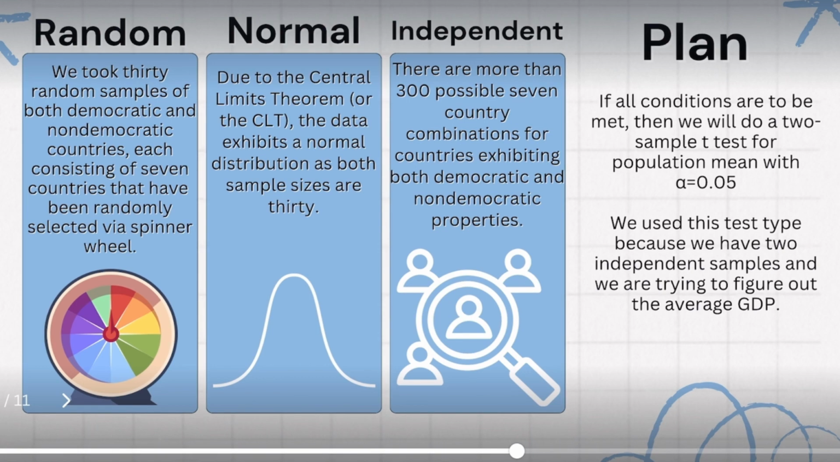Okay, so when it comes to our plan step, if all the conditions are to be met, then we will do a 2-sample t-test for the population mean with alpha, or the significance level, being 0.05. We use this test type because we have 2 independent samples and we are trying to figure out the average GDP. To fulfill the random requirement, we took 30 random samples of both democratic and non-democratic countries, each consisting of 7 countries that have been randomly selected via spinner wheel. To fulfill the normal requirement, due to the central limit theorem, or the CLT, the data exhibits a normal distribution as both sample sizes are 30. To fulfill the independent requirement, there are more than 300 possible 7-country combinations for countries exhibiting both democratic and non-democratic properties.